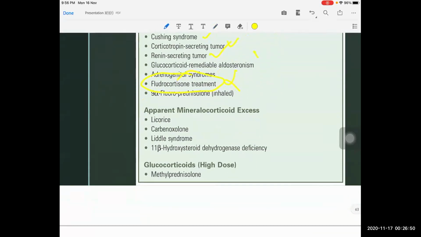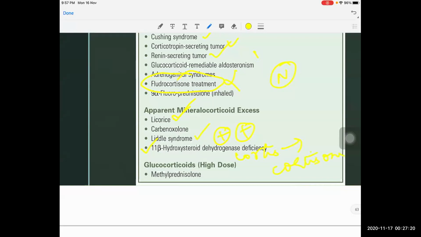And apparent mineralocorticoid excess, like licorice ingestion and Liddle syndrome. In Liddle syndrome, the aldosterone levels will be normal, but still there will be activation of the ENaC channels, epithelial sodium channels. And 11 beta hydroxysteroid dehydrogenase is an enzyme which converts cortisol to cortisone.